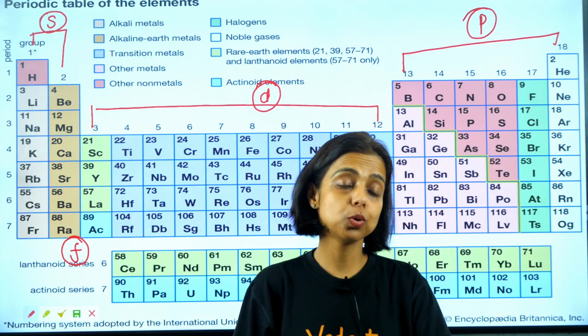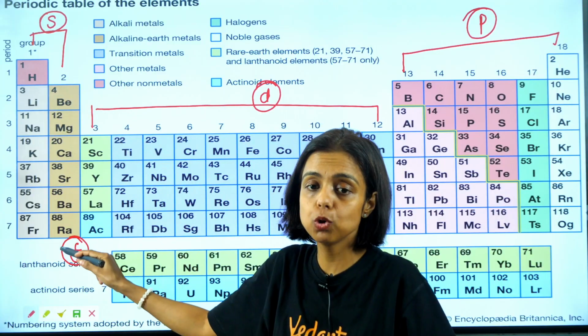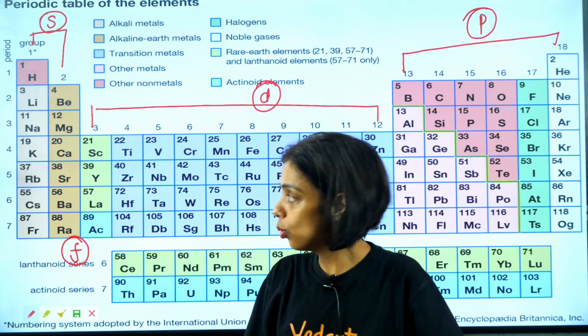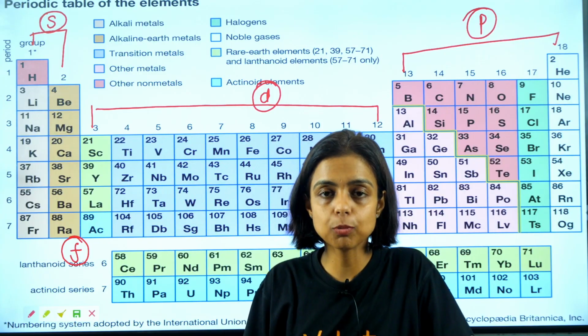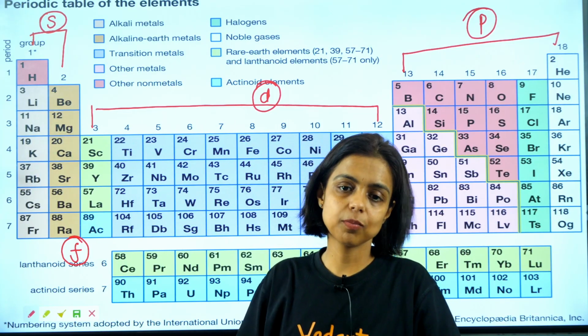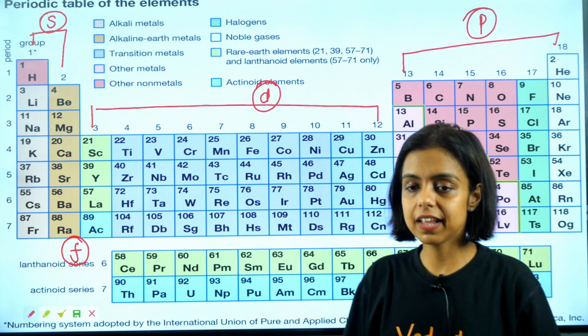All of you should know, you should remember the elements, because the elements belonging to the same group have similar properties, right? If you know that potassium and sodium belong to the same group, that means they have similar properties. They will show similar kind of reaction, similar kind of behavior, right? So this is the arrangement, the final arrangement.